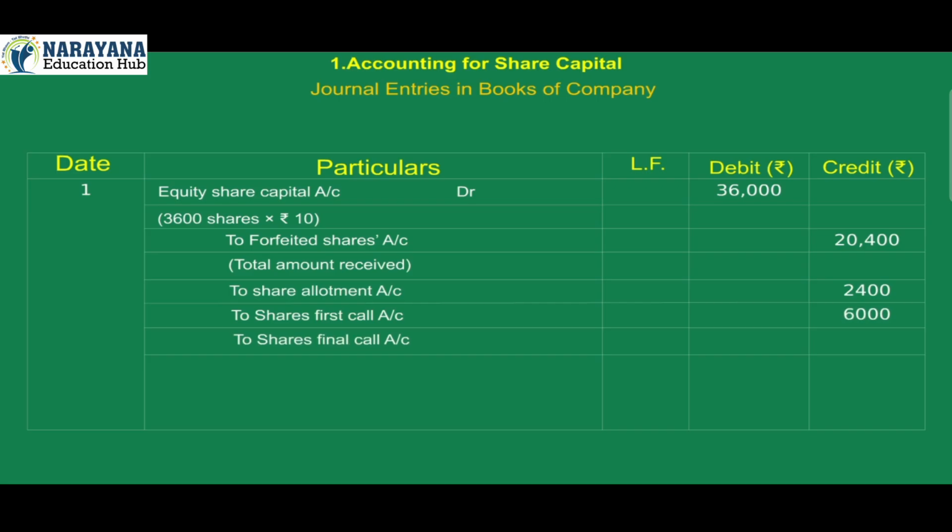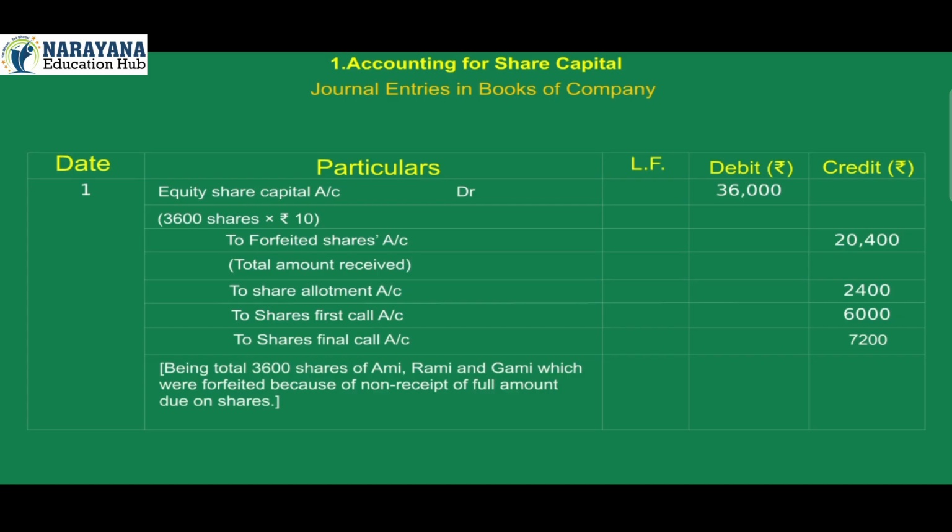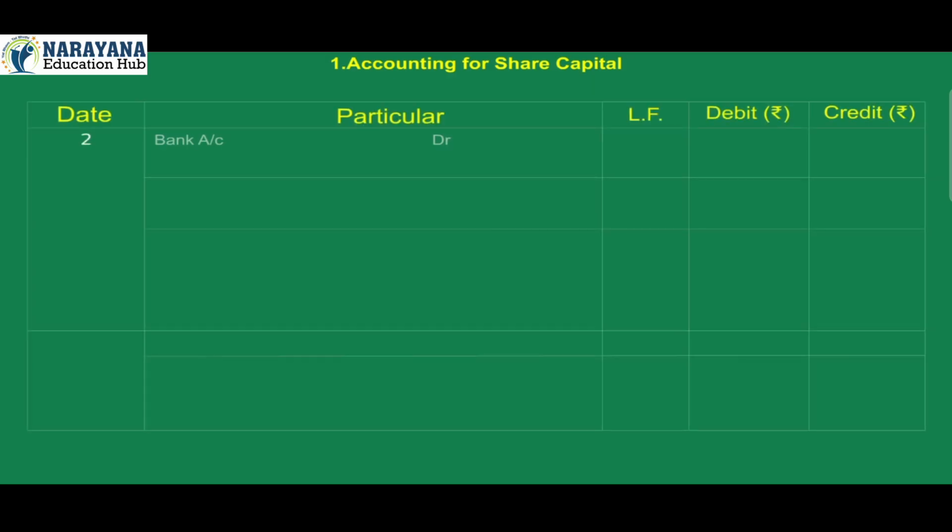To shares final call account credit 7,200. Being total 3,600 shares of Ami, Rami and Gami which were forfeited because of not receiving the full amount due on shares. 2. Bank account debit 28,800. 3,600 shares into Rs 8.